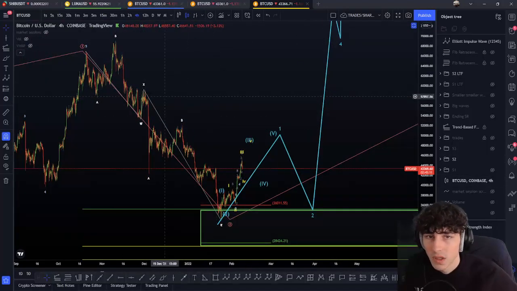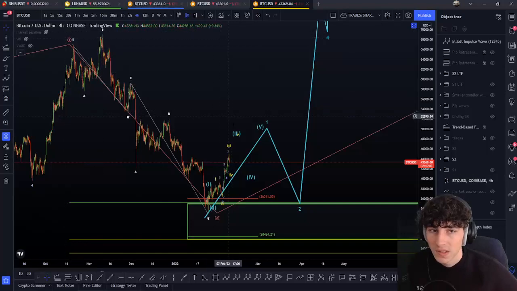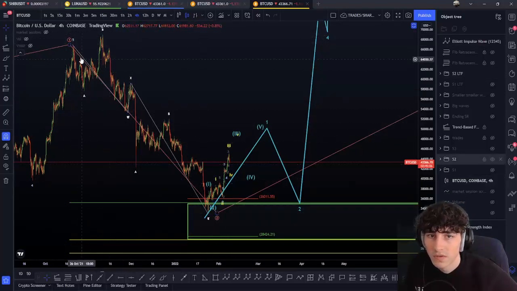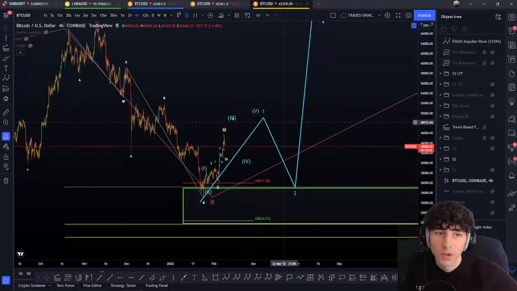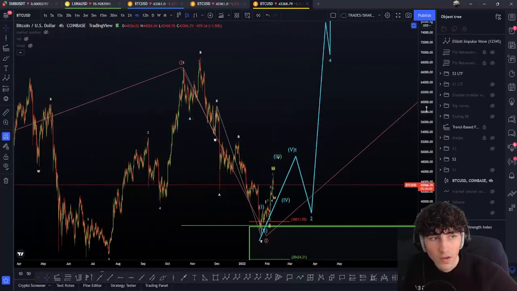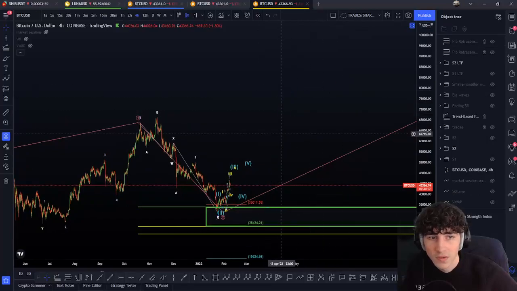But still possible. So that's why here WXY. If we have done the bottom, I'm going to take this wave WXY, and now we are going to be in a bigger wave 1. Here we go, bigger wave 2, and here we go, finally bullish 3, 4, 5 to the upside.